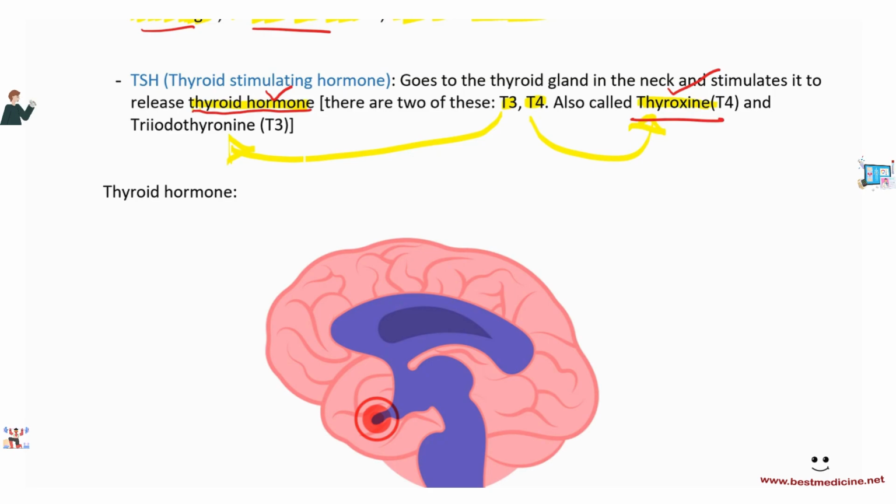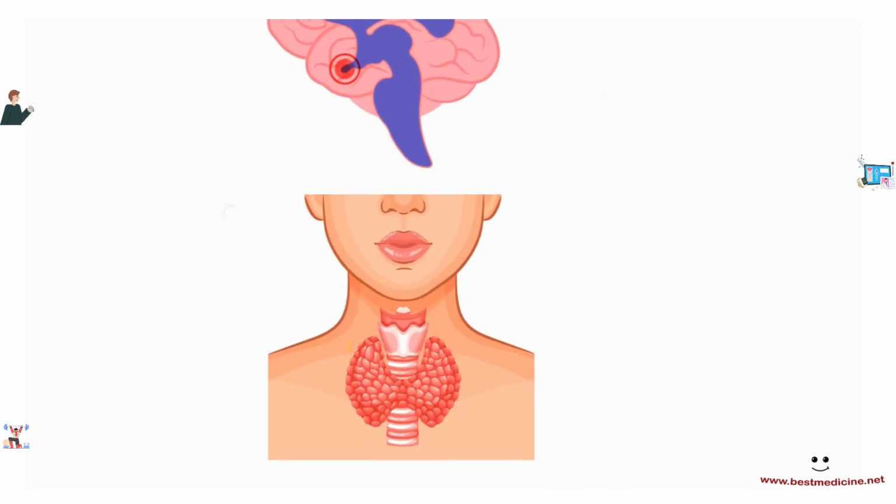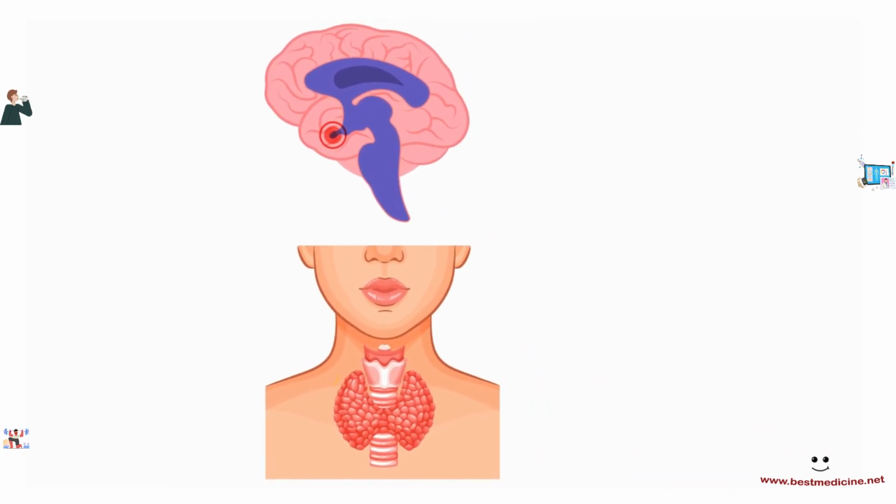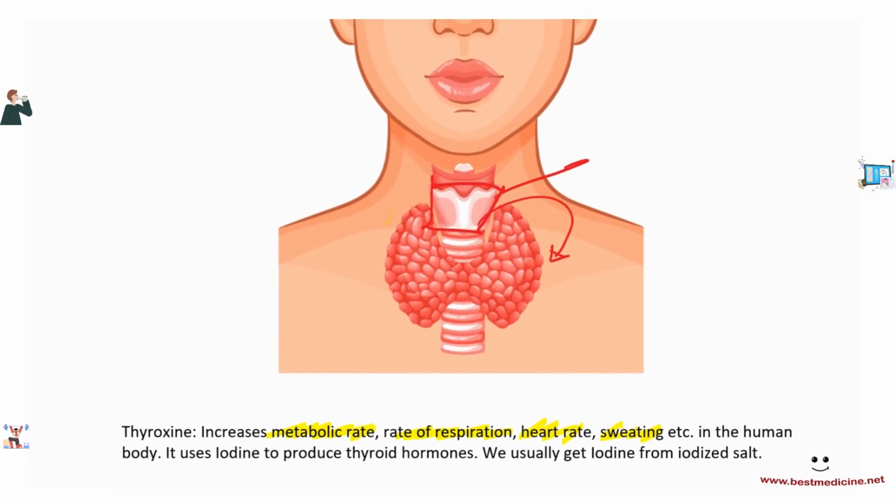Okay, so next up we have the thyroid gland. The thyroid gland is situated just below the Adam's apple, the thyroid cartilage in the neck. So if this is the Adam's apple, just below it you have the thyroid gland. The thyroid gland produces thyroxine, or thyroid hormone. What does the thyroid hormone do? Essentially, it increases metabolic rate, rate of respiration, heart rate, sweating, and also body heat production. So it increases essentially the rate of burning of calories and energy making.